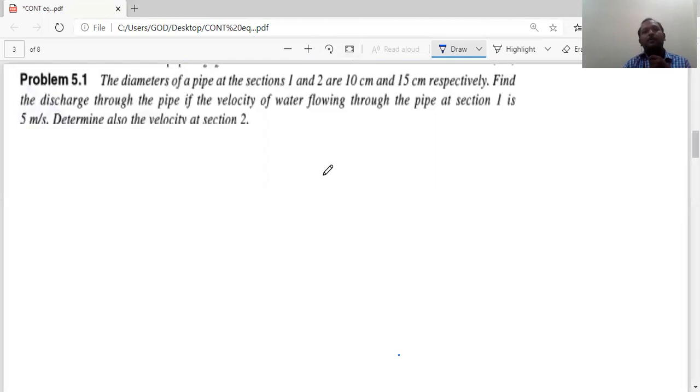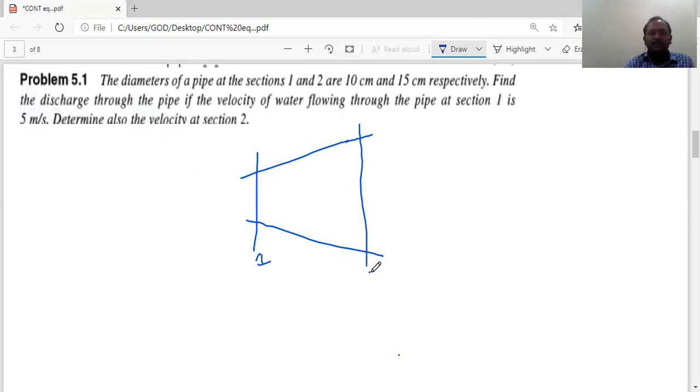Coming to the problem, it gives the diameter of the pipe at section 1 and section 2. There are two sections. Let me draw a pipe. This is a pipe. In this pipe, let's take this as section 1 and somewhere here section 2. At section 1, your diameter is 10 centimeters, which is equal to 0.1 meters.